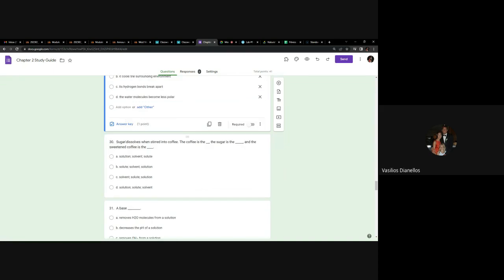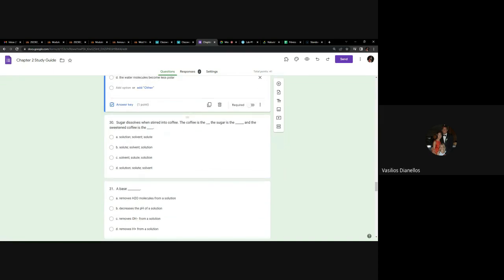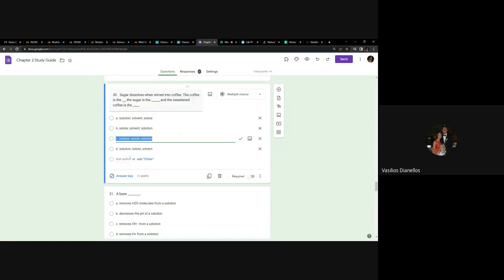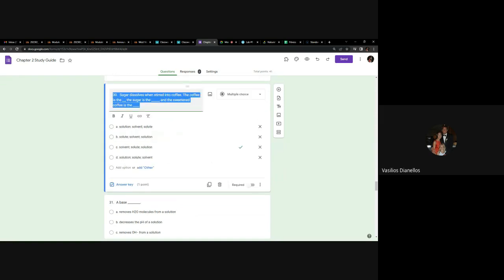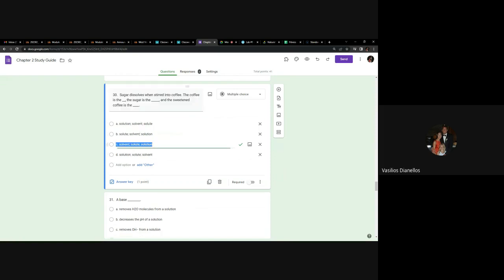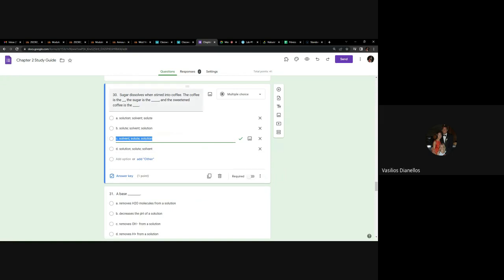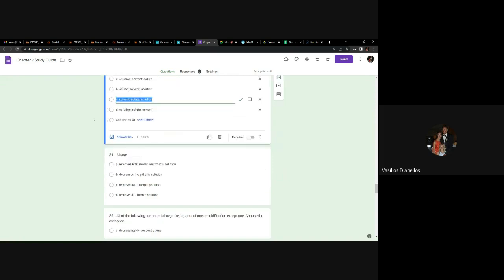Number 30, sugar dissolves. So remember, solute, solvent, solution. Solvent dissolves the solute and makes a solution. So in this case, the coffee is the solvent, sugar is the solute, and the sweetened coffee is the solution. If you get that question, obviously I might change up the words. It might not be about sugar and coffee, and it might not be in that order. So again, don't memorize the exact words, memorize or understand the concept.